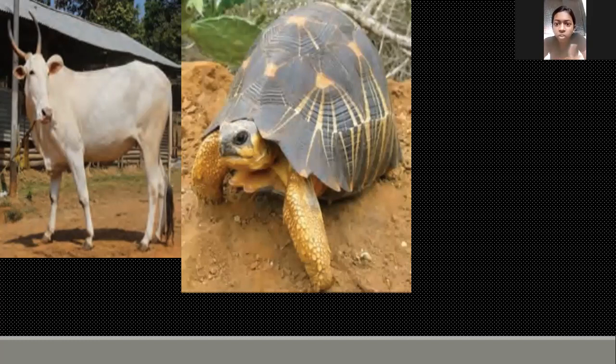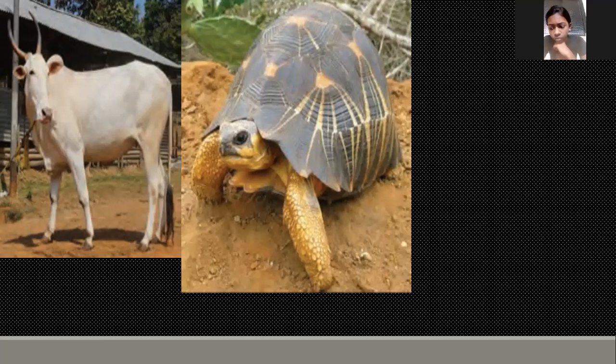In land also, in water also. Okay, so water. If I'm asking about fish, where can you see this fish? Fish is in water. So the animals which are found in water are known as aquatic animals. Which are found on land are known as terrestrial animals. Which are found in water are known as aquatic animals.